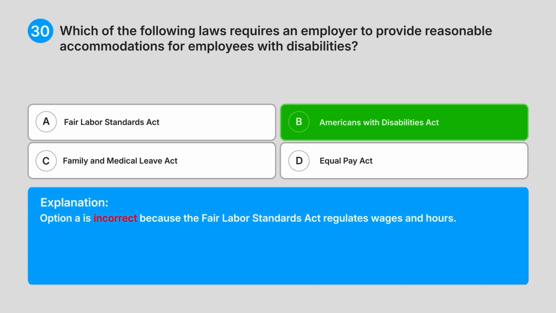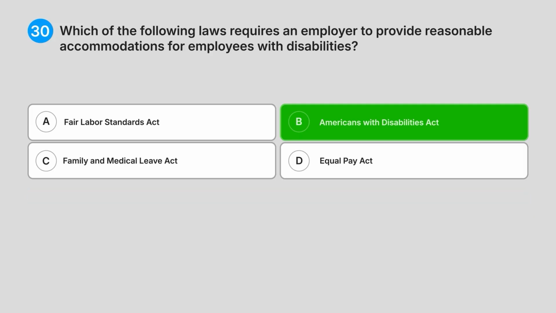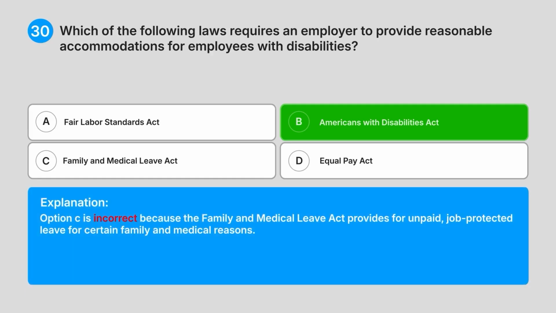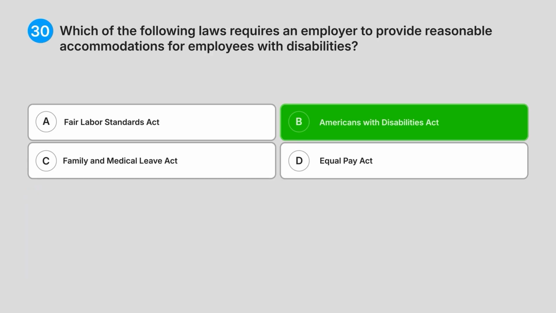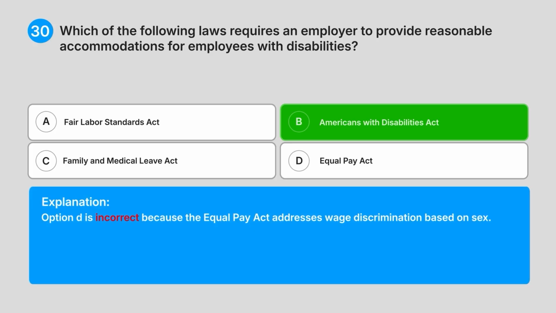Option A is incorrect because the Fair Labour Standards Act regulates wages and hours. Option C is incorrect because the Family and Medical Leave Act provides for unpaid job-protected leave for certain family and medical reasons. Option D is incorrect because the Equal Pay Act addresses wage discrimination based on sex.